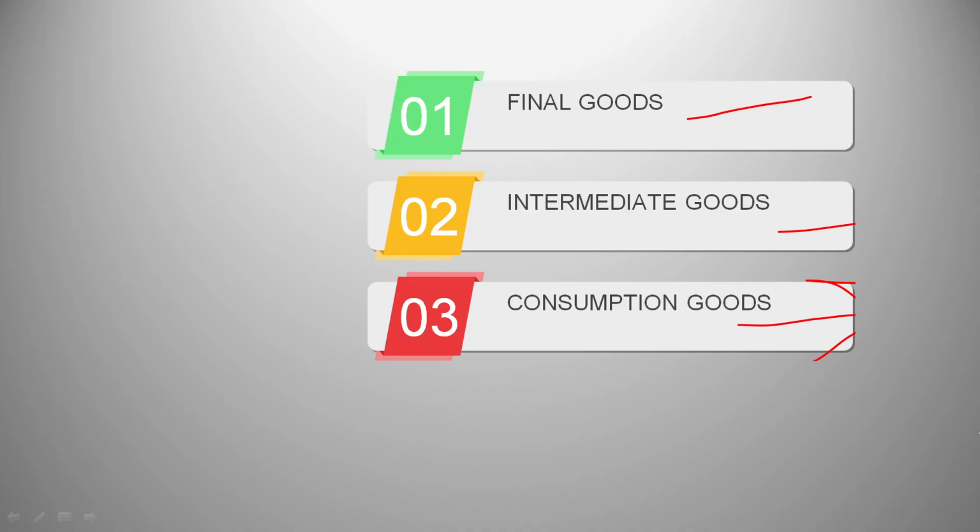Now next is single-use goods. Now these goods are exhausted in a single act of consumption. For example, bread, butter, and all these things, milk. So now if you use it again you cannot use the same bread, the same milk that you've already used, right? Now the fourth kind being services. What are services? They're non-material goods, they're not goods, but they directly satisfy human wants. For example, services that a teacher provides us, a doctor provides us, a lawyer provides us.